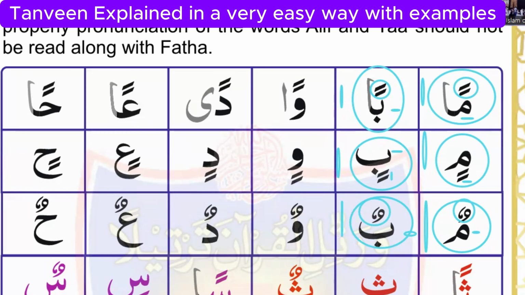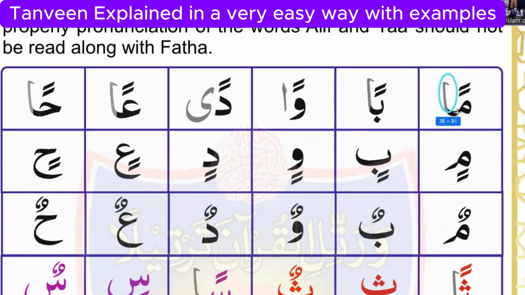You can see that we made the alif gray. Simply means that we don't have to read it. But what is the reason? If there is Tanween Fatha, and after Tanween Fatha there is alif and ya, we won't read alif and ya. We will read only the letter having Tanween Fatha on it.